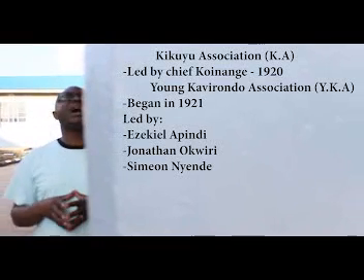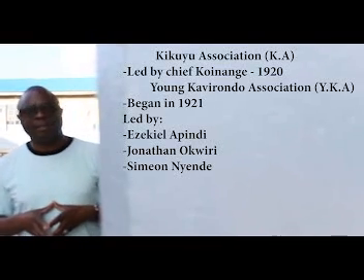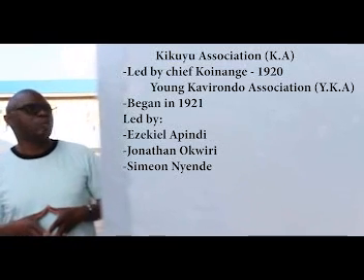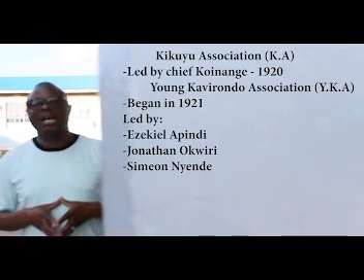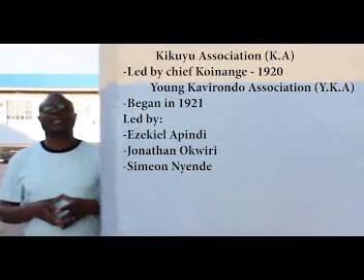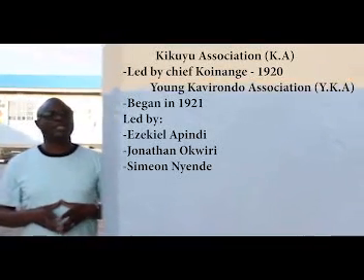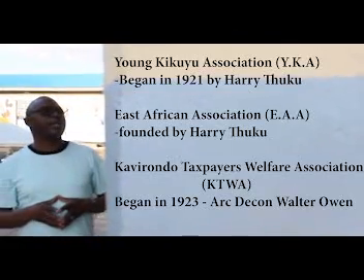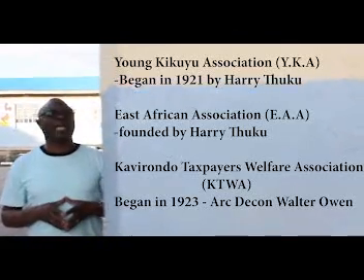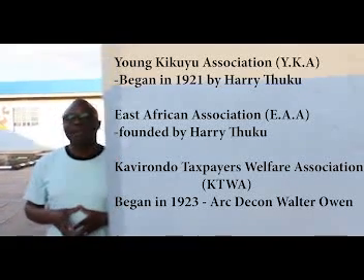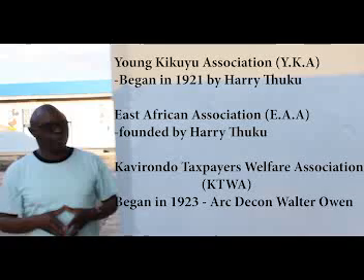Another is the Young Kavirondo Association, in short YKA, which started in 1921, and the leaders were Ezekiel Apindi, Jonathan Okwiri and Simeon Nyende. We also have the Young Kikuyu Association, YKA, established in 1921, and the leader was Harry Thuku.